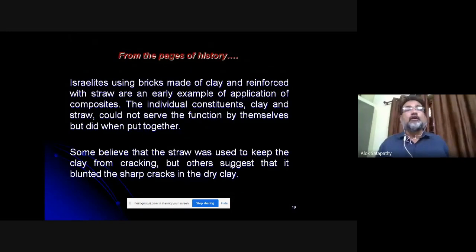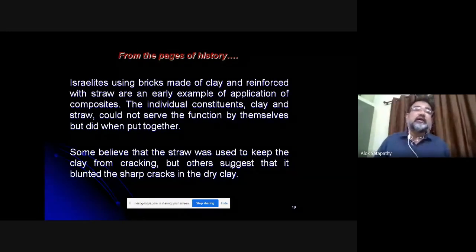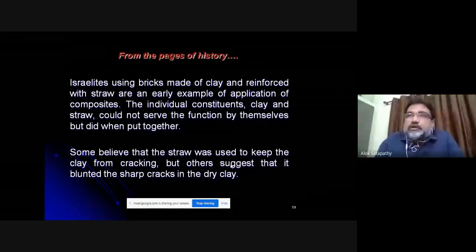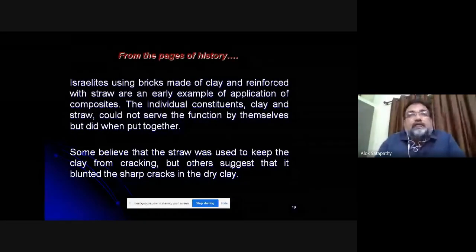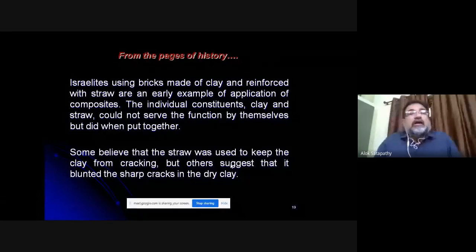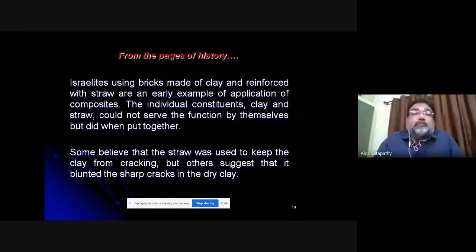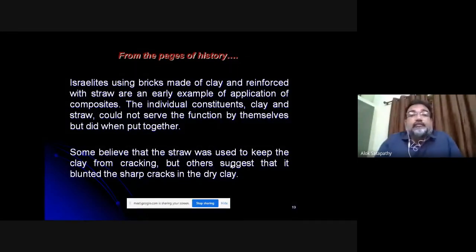Now, when we talk of green composites, we need to go back to the ancient days. And green composites are not new things. Maybe in the research field, they are coming up as a new area, but green composites have been part of our life since many old civilizations. Now, these Israeli people, they were using bricks made of clay and reinforced with straw, and that is an early example of application of green composites.